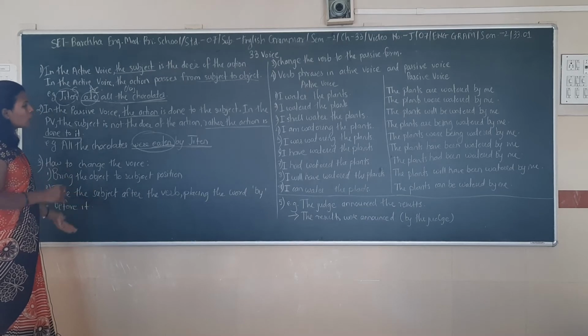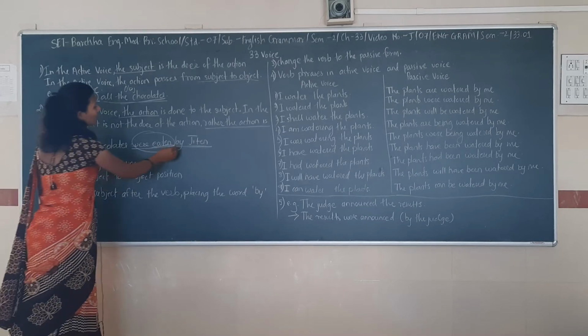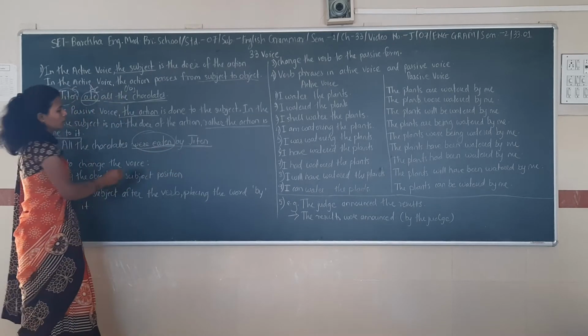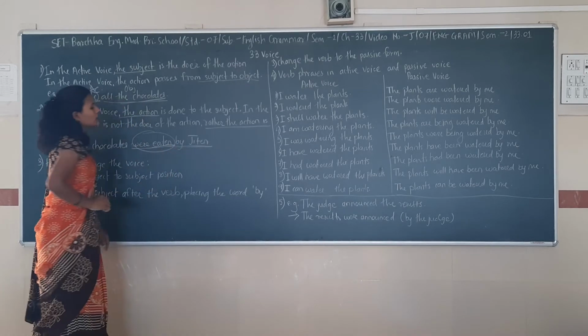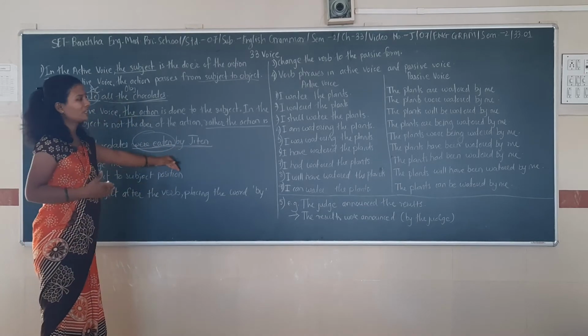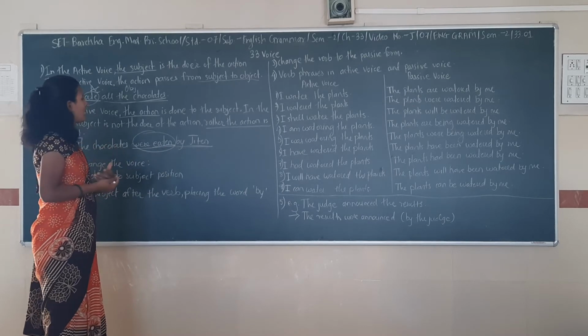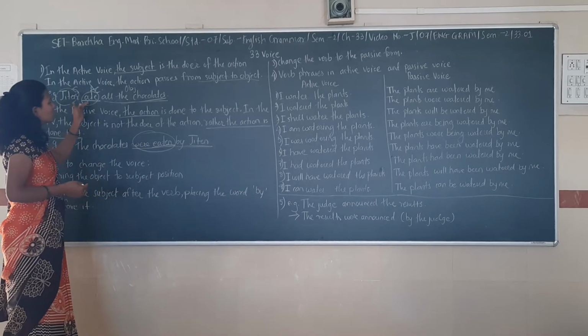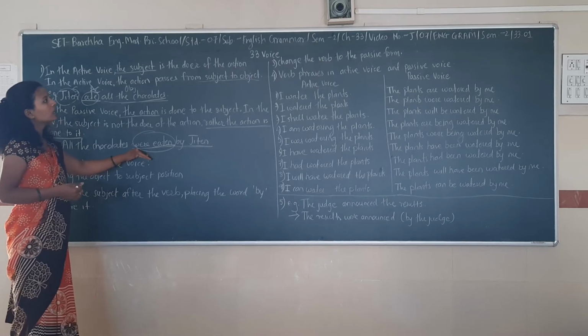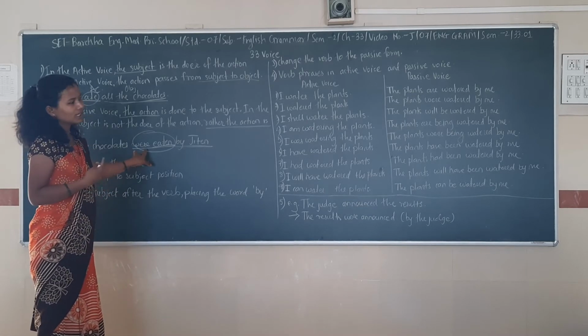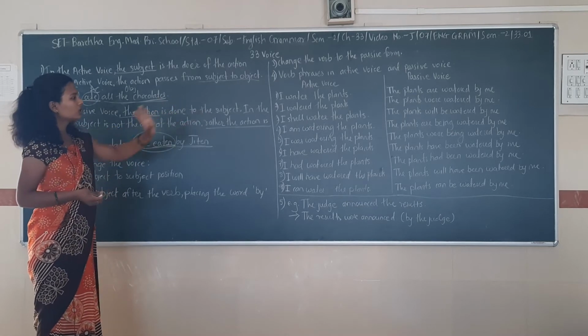The third step: you have to add by before the subject. So this is your by. There should be by in your passive voice. Then change the verb to the passive form, as I told you, it should be were eaten.